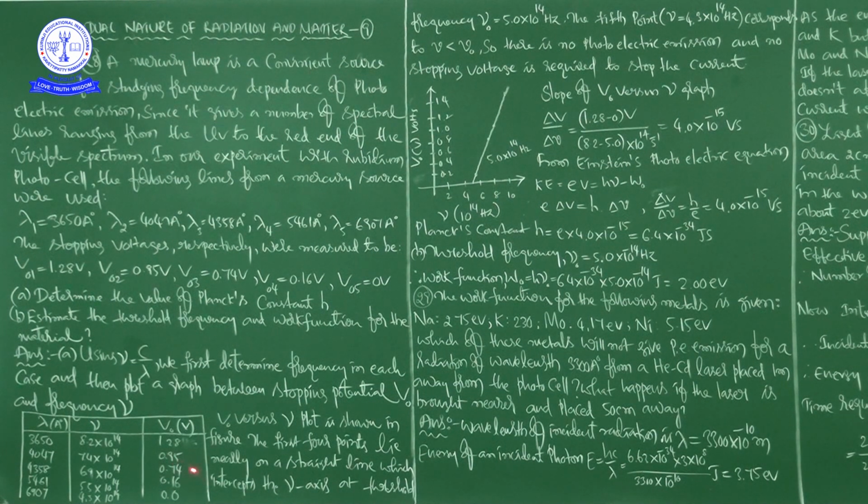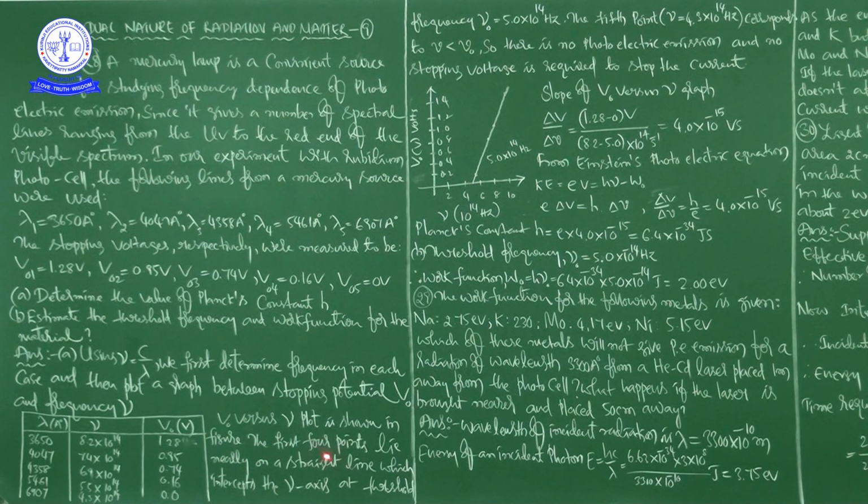Here the graph is V naught versus nu, stopping potential versus frequency. Frequency is represented by nu, not V. The V naught versus nu plot is shown in the figure.